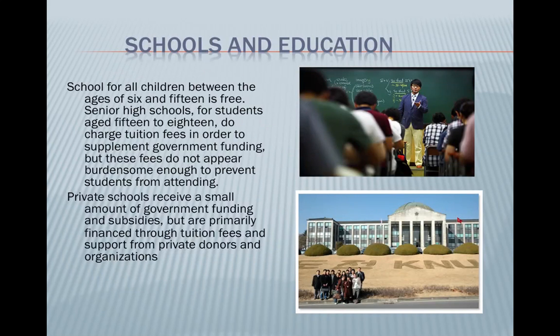Schools and education. Schools for all children between the ages of 6 and 15 are free. Senior high schools for students aged 15 to 18 do charge tuition fees in order to supplement government funding, but these fees do not appear burdensome enough to prevent students from attending. Private schools receive a small amount of government funding and subsidies, but are primarily financed through tuition fees and support from private donors and organizations.